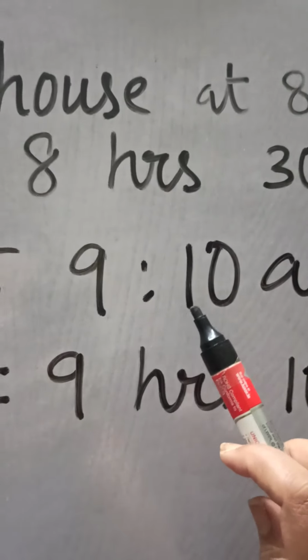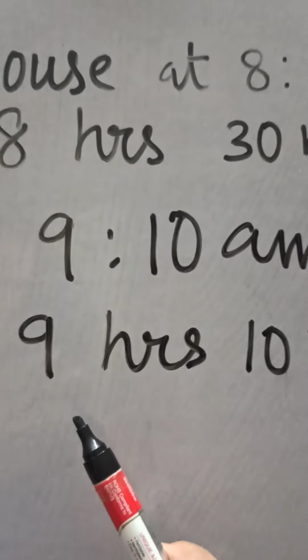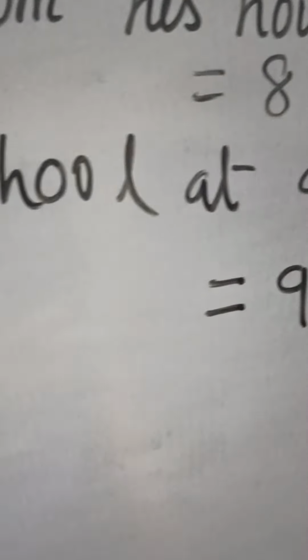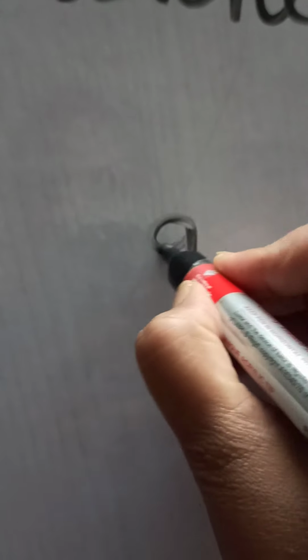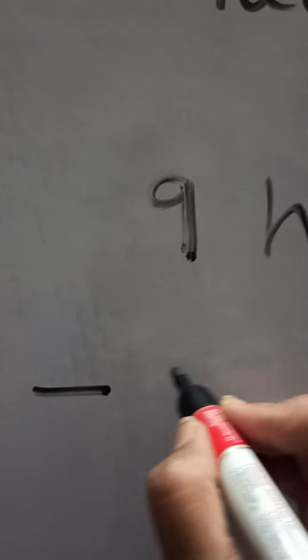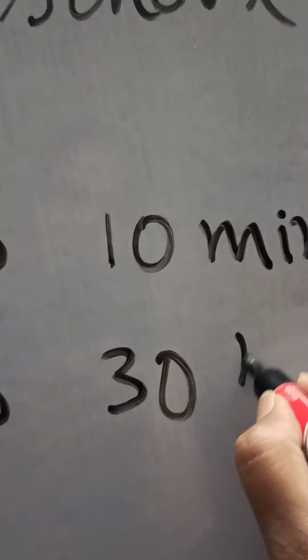Obviously 9:10. So we will subtract 8 hours 30 minutes from 9 hours 10 minutes, and write this one on top. Earlier you have done subtraction in place value, tens, hundreds, thousands, but today we will do subtraction in hours and minutes. 9 hours 10 minutes minus 8 hours 30 minutes.